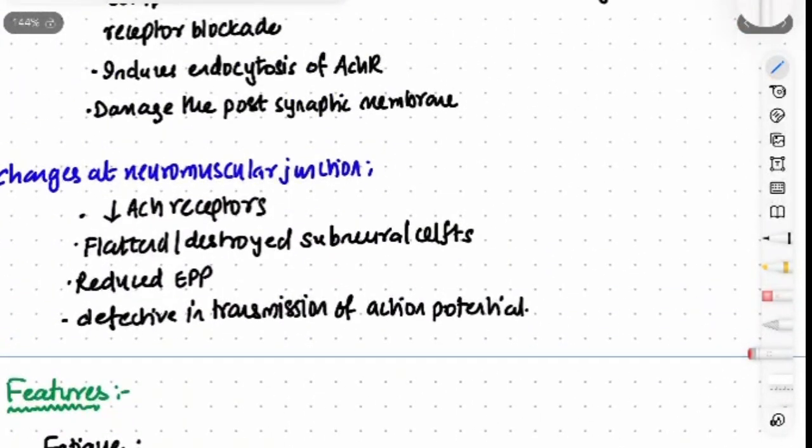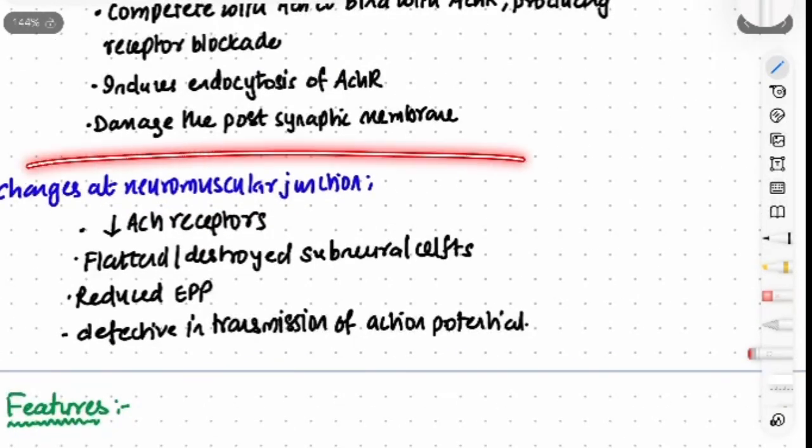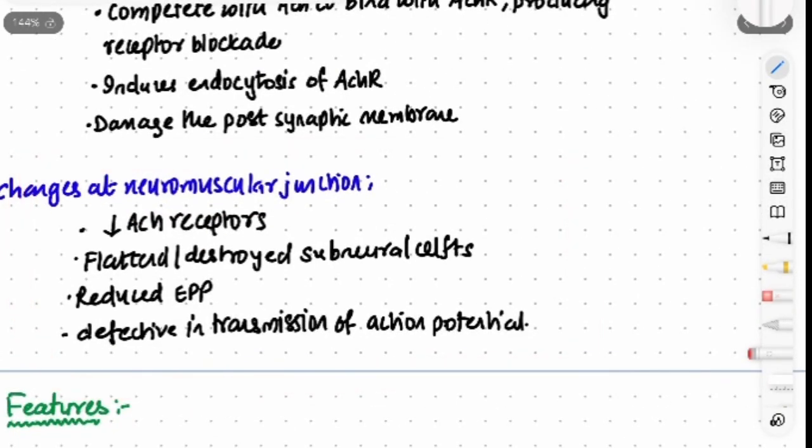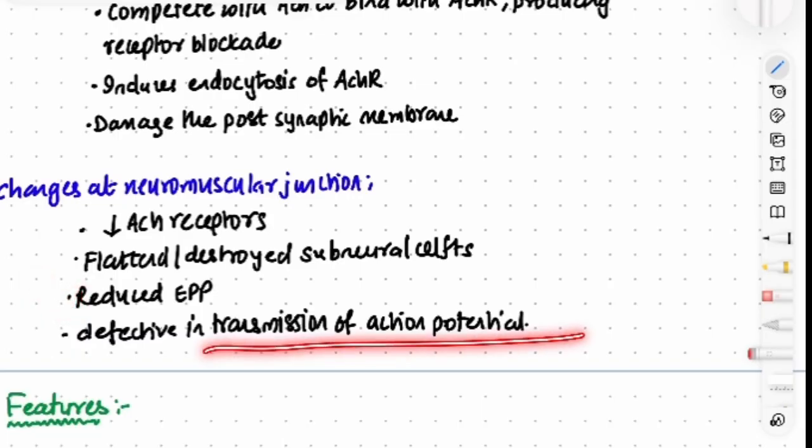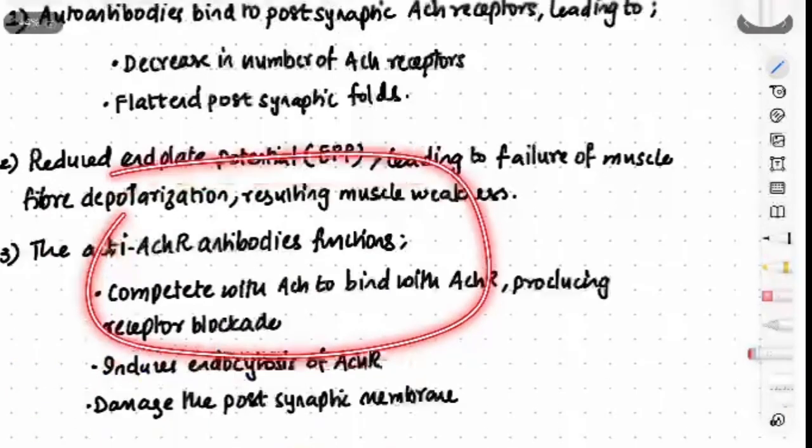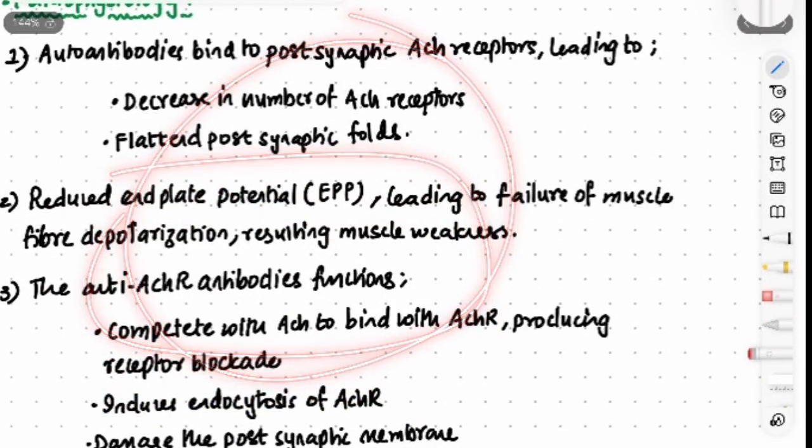Now, what are the changes at the neuromuscular junction? Try to include this in your answer sheet so that the examiner feels that you know the concept. So, first, there will be a decrease in the acetylcholine receptors and flattened or destroyed subneural clefts. There is reduced end plate potential and there is defective transmission of action potential. So, this is nothing but the summary of the whole pathophysiology.